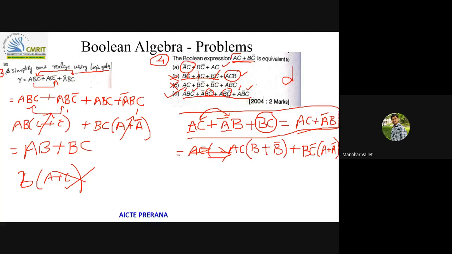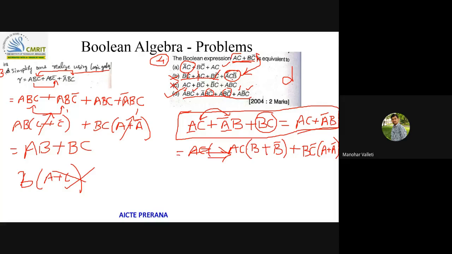But this consensus theorem is not applicable here, because in consensus theorem, a three variable expression having three product terms will become two product terms. That is the only possibility. But if you compare this and this, the three variable two product term becomes four product terms.